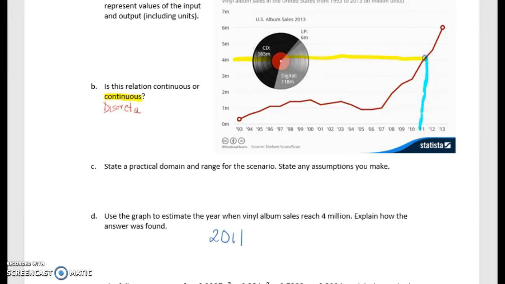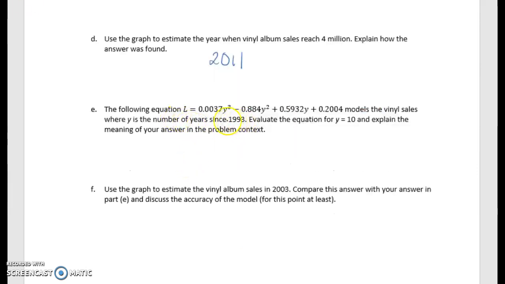11. Now I want to look at this equation, and right now I want to say that there is a typo in this equation. So notice how it's 0.884. That actually, the decimal place is in the wrong spot. It should be 0.0884 and then the y squared.